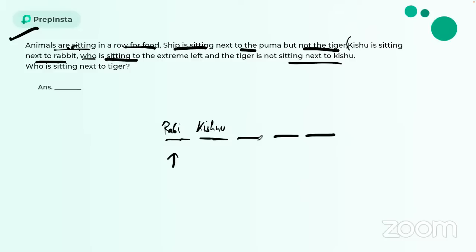In this condition, if sheep is not to be close to the tiger, the only case is tiger should come over here and sheep should come over here. Then only sheep and tiger will not be together and puma will take this position. And they are saying sheep is sitting next to puma. Yes, sheep is next to puma, but not with tiger. Yes, it's not with tiger. So this is my final combination.